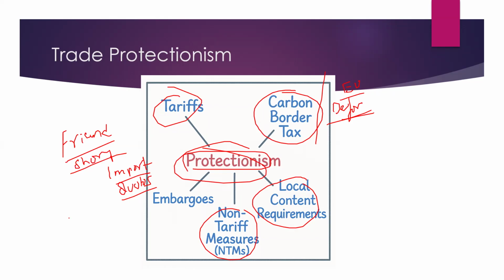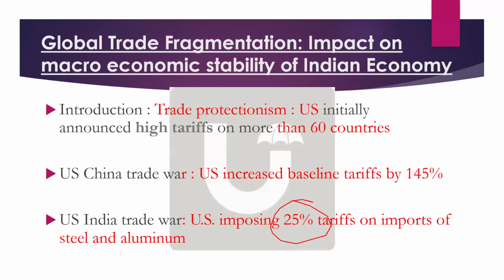They are investing only in the friendly countries rather than in other countries, so that also comes under friend shoring. So this can also come under trade protectionism. This diagram has to come in the exam.